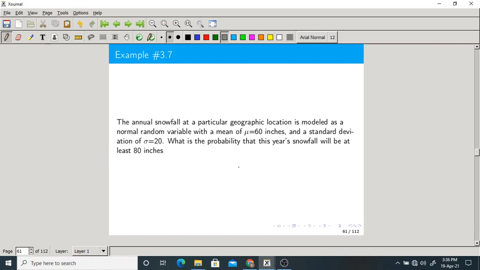So let us take a simple problem. The annual snowfall at a particular geographic location is modeled as a normal random variable. It did not say it is standard; it is simply a normal random variable with mean mu equal to 60 inches. They gave you the mean and a standard deviation of 20, sigma equal to 20. This is standard deviation, not variance. What is the probability that this year's snowfall will be at least 8 inches?